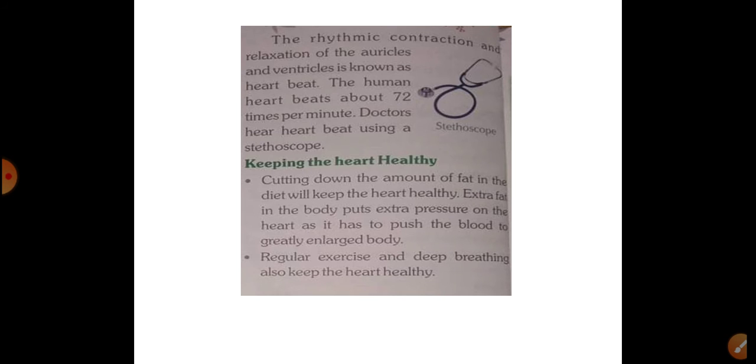Now here we will discuss how to check the heartbeat. The rhythmic contraction and relaxation of the auricles and ventricles is known as the heartbeat. The human heart beats about 72 times per minute. We will observe with the help of the instrument given here. Doctors hear the heartbeat using a stethoscope.